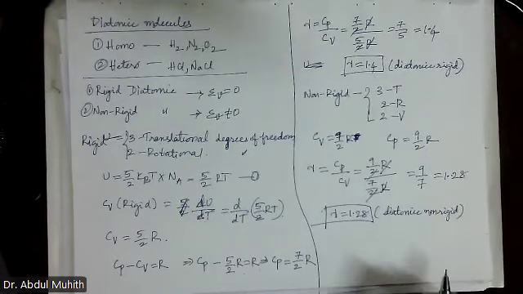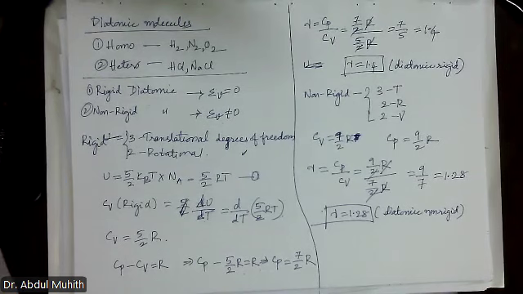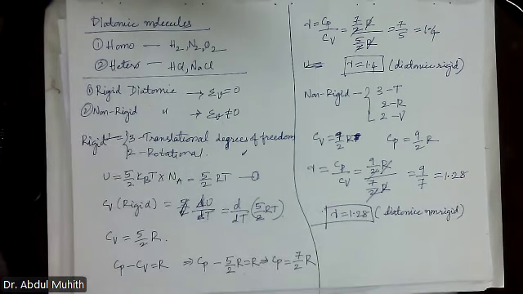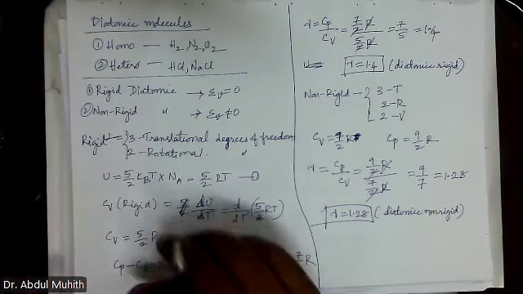Next case is polyatomic gases. For polyatomic, we can't define the degrees of freedom. We can only define the translation. 3 translation, 3 rotational we can define. That's it. Is this clear, all of you? Yes, sir. Okay.